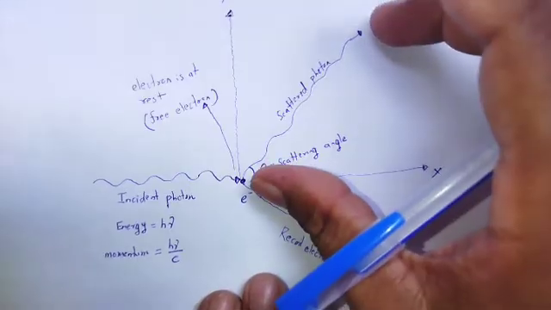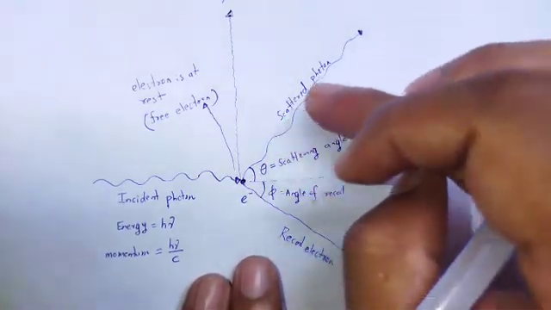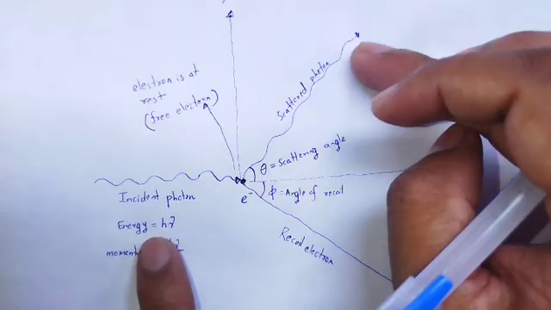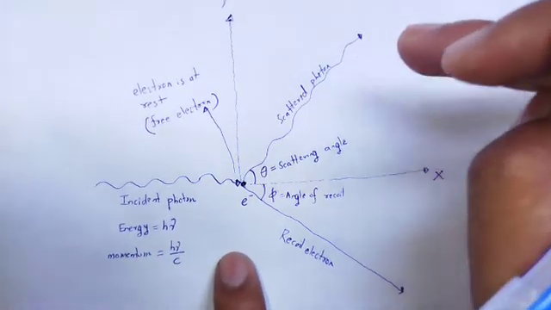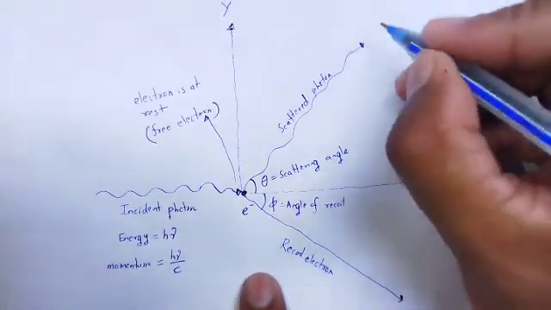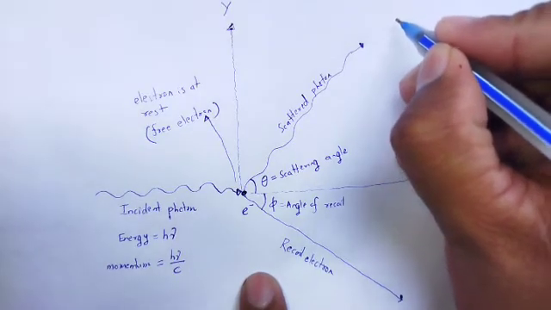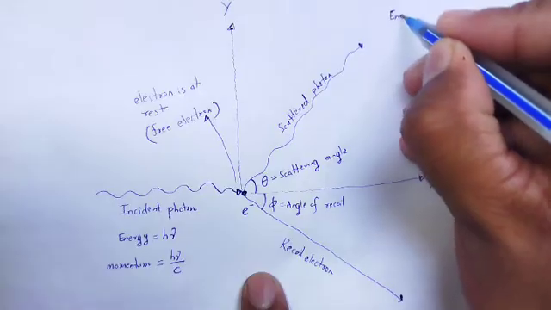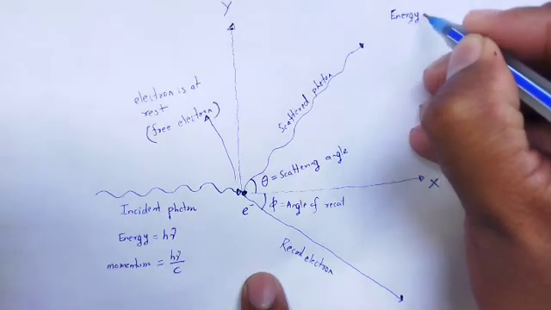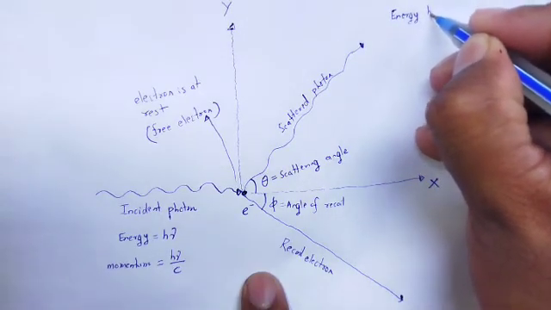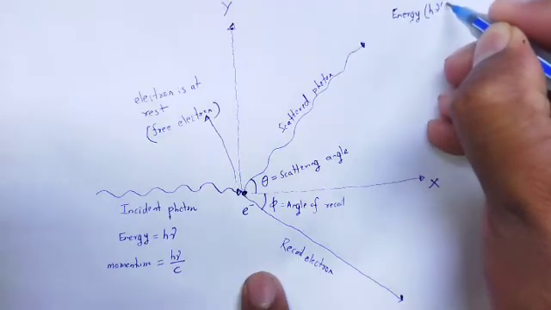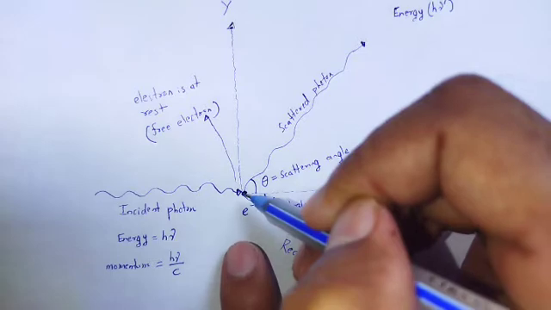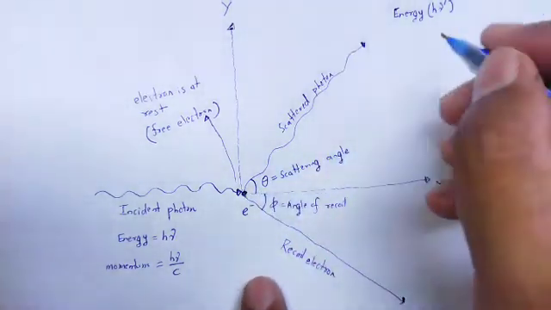The scattered photon has a change in energy. As you notice here, the energy of the scattered photon is h nu dash, with nu dash the frequency after scattering.